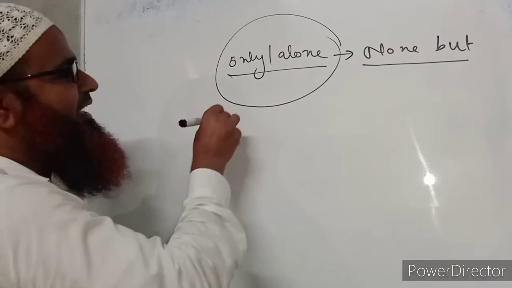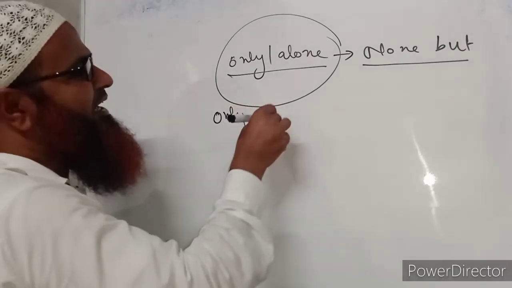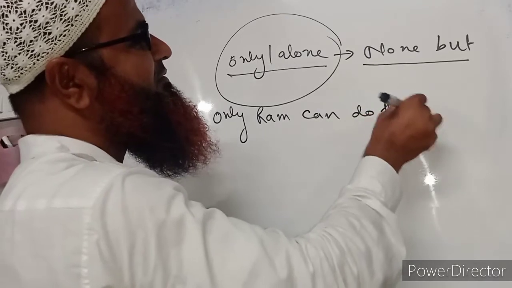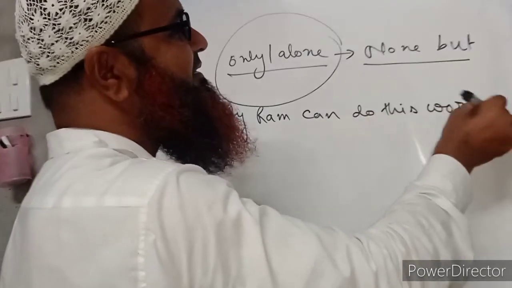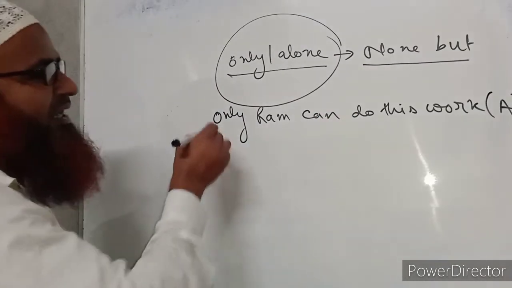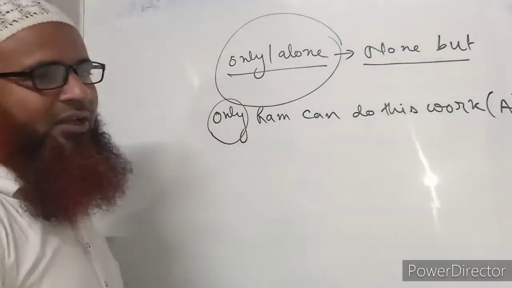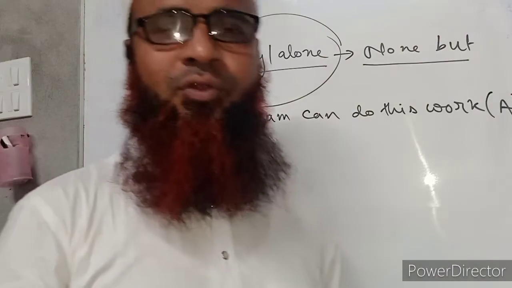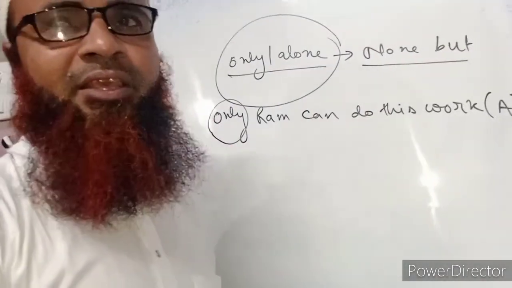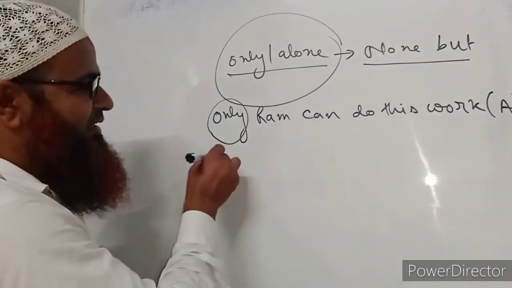Only Ram can do this work. This is a sentence having only, so we have to get it by heart. If there is only, then we cannot use any other rule to make it negative except none but.